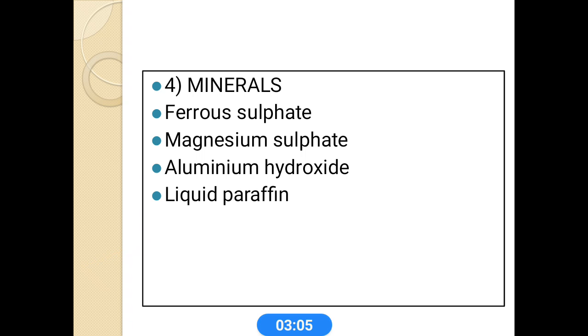Liquid paraffin is mainly used as a pediatric laxative. It is mainly useful in cases of constipation. This is also used in face creams and pastes. It acts as a good moisturizing agent.